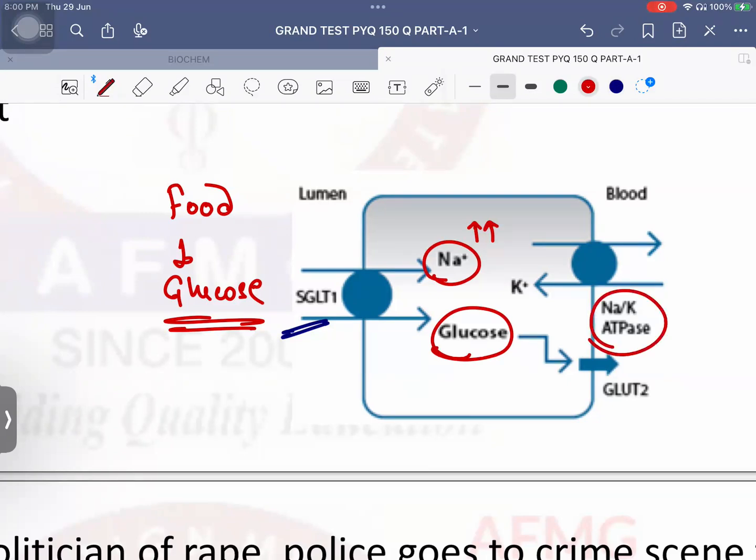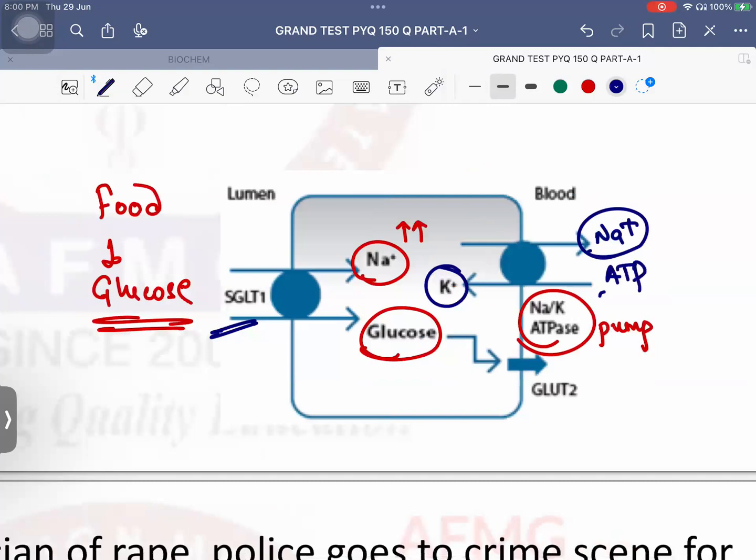And that is done by a pump known as the sodium potassium ATPase pump. What will the sodium potassium ATPase pump do? It will throw sodium outside and bring potassium inside. But for this, it requires ATP. That means it requires energy for the same. How much is the coupling ratio? How many sodium go out and how many potassium come in? 3:2 usually. Okay.